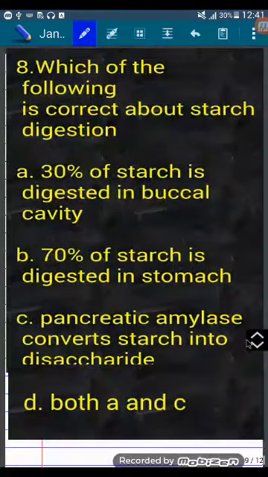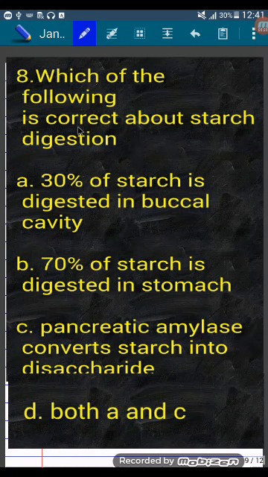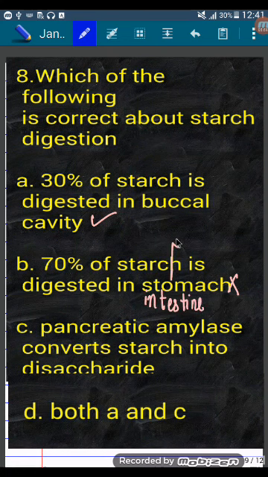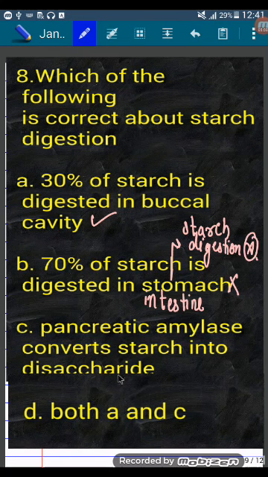Next question. Which of the following is correct about starch digestion? A. 30% of starch is digested in buccal cavity. This is correct. B. 70% of starch is digested in stomach. This is wrong. 70% of starch is digested in intestine. In stomach, starch digestion does not take place. C. Pancreatic amylase converts starch into disaccharide. This is correct. So answer is D, both A and C.